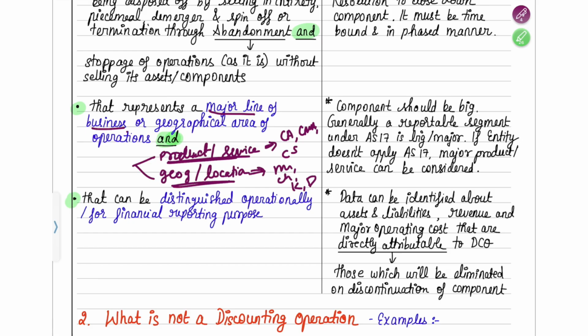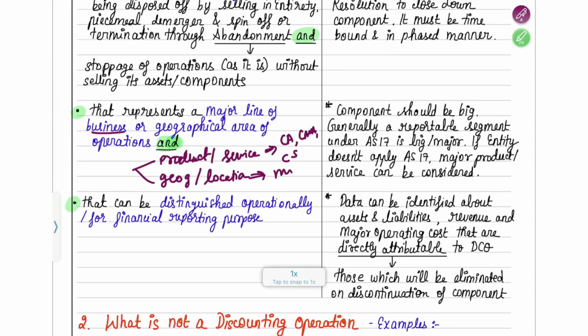Now what does major mean? Here it means that the component, whatever you're taking, should be big enough. Which component do you call major or big enough? If it is a reportable segment under AS 17, then that particular line of business or geographical area may be called a major one.